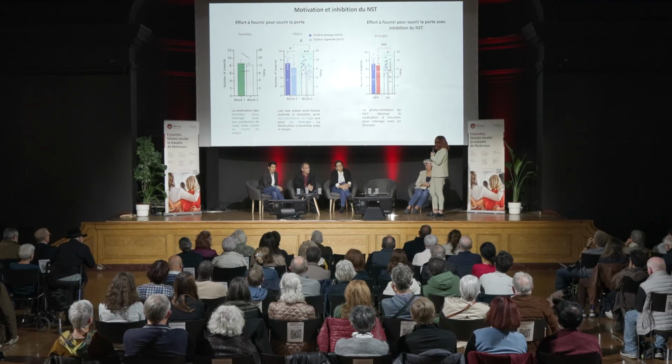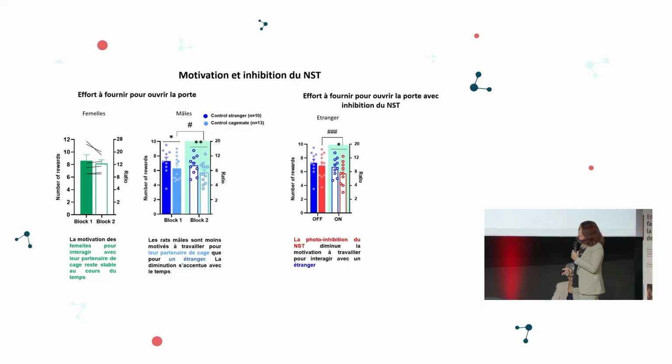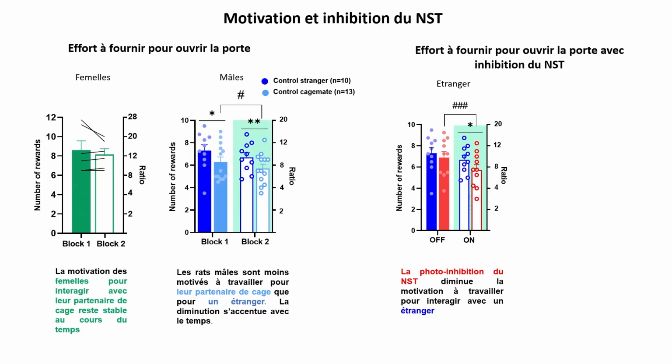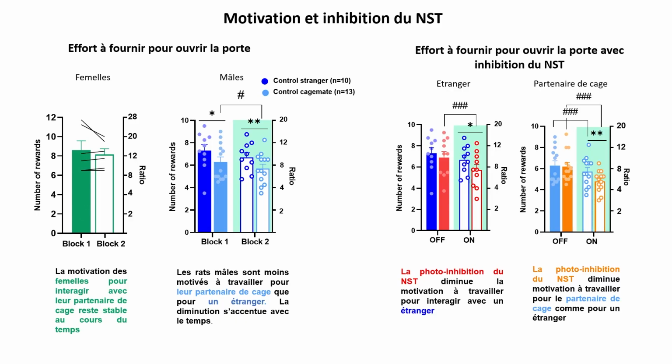And if we inhibit the subthalamic nucleus in this task, we see a decrease, including in the motivation to work to have access to another rat when we inhibit the subthalamic nucleus.